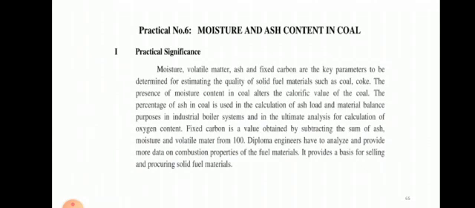As diploma engineers are going to deal with different fuels, they must know how to find out moisture and ash content in a coal. Before performing the practical, we must know the theoretical background of this experiment. What is coal? Coal is a fuel which is used in a boiler to produce a large amount of heat. If a large quantity of moisture is present, it will increase the ignition temperature and cause smoke. How are we going to determine how much moisture is present? We are going to perform some laboratory test.